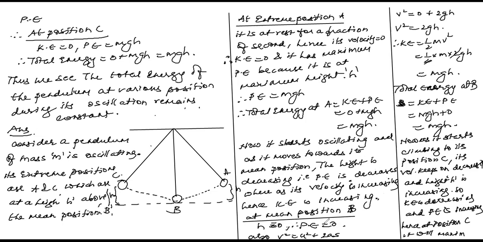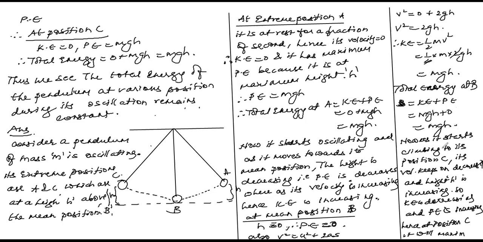Got it? Potential energy becomes zero. Also, v square equals u square plus 2as. So, v square equals 0 square plus 2gh. V square is 2gh. So, kinetic energy equals half mv square, half into m into 2gh. 2 gets cancelled, mgh. So, total energy at B equals KE plus PE, mgh plus 0, mgh.